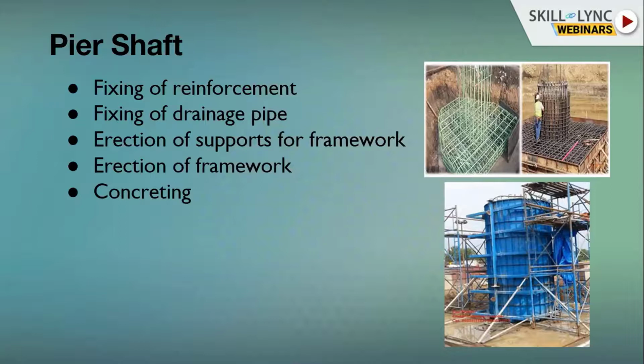Second thing, cover. The cover between concrete and reinforcement should be maintained properly, because if cover is not maintained properly, there are chances of cracks which are unrepairable, meaning they are visible to everyone. Third important thing we are supposed to take care of while doing formwork is the alignment of formwork. It should be properly bolted with your tower, because while concreting, if your tower opens, then there is no other remedy than to cut that pier out and relay it.